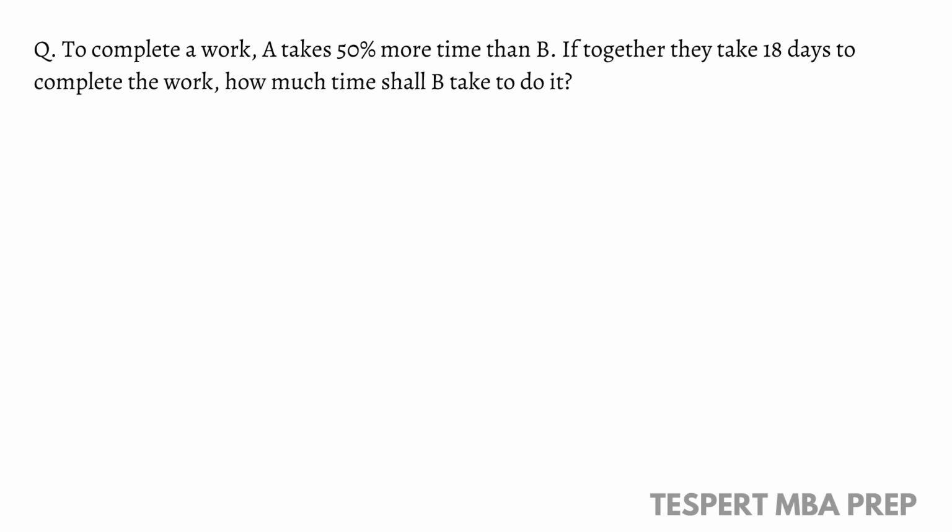Let's move on to the first question. To complete a work, A takes 50% more time than B. If together they take 18 days to complete the work, how much time shall B take to do it?